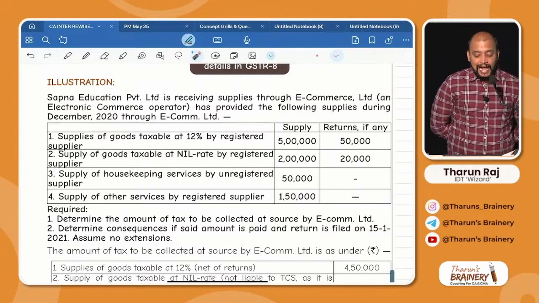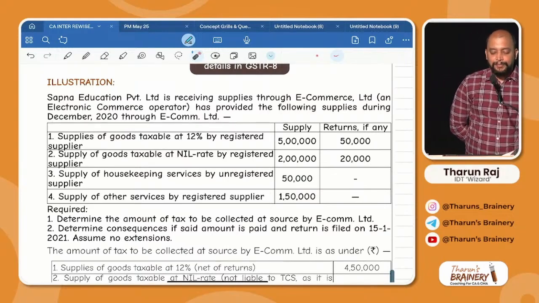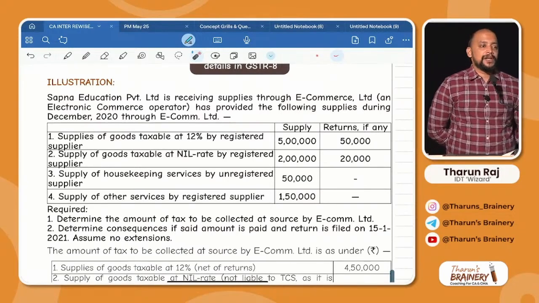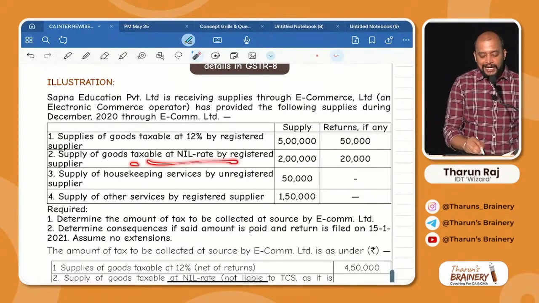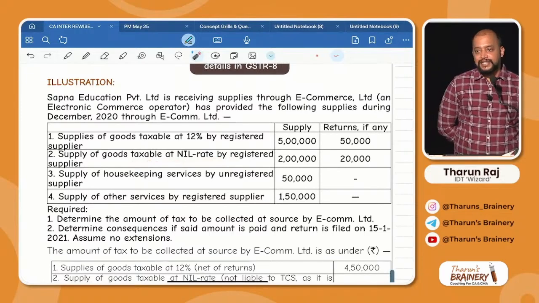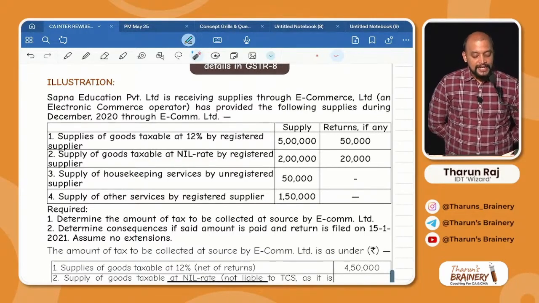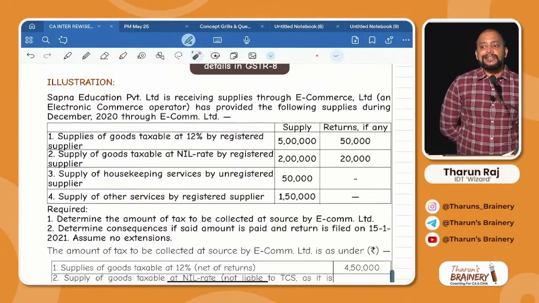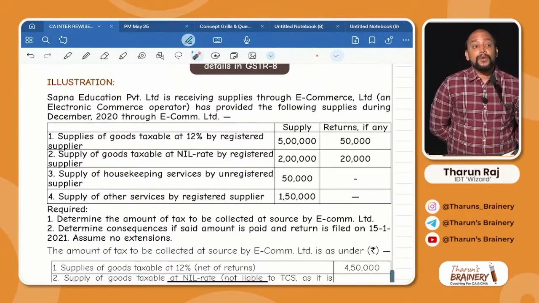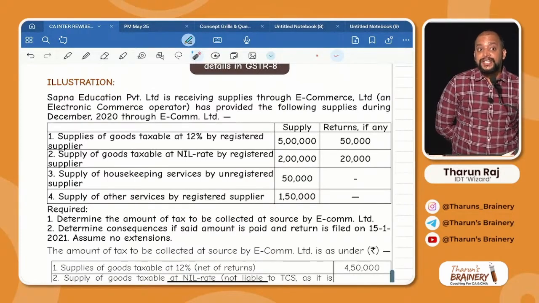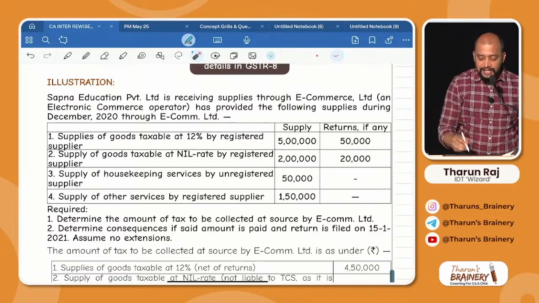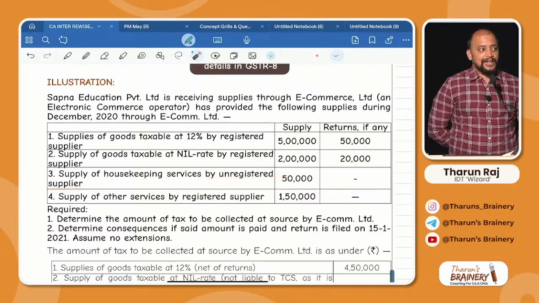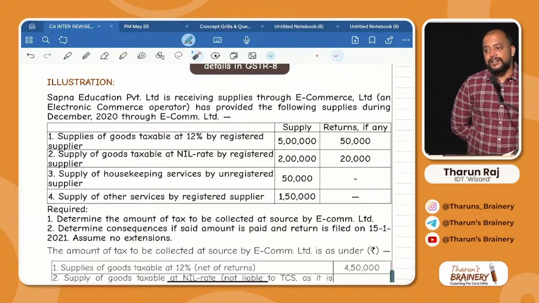Next, second point. Supply of goods taxable at nil rate by registered supplier. Whether TCS is applicable or not applicable in this case? Not applicable, because the supplies are exempted or nil rated. So TCS not applicable. Very good. Third point. Supply of housekeeping services by unregistered supplier. TCS is applicable or not applicable? Not applicable, because it is covered under 9.5. How do you know it is covered under 9.5? Housekeeping services, if the supplier is unregistered, it's covered under 9.5. So TCS is not applicable.